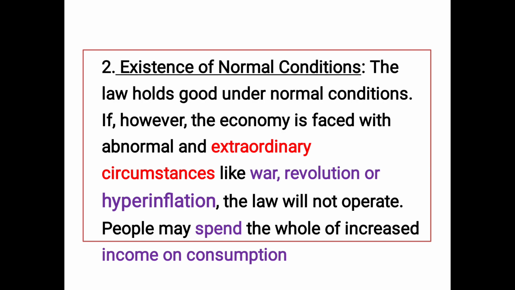For example, if there is a heavy rain in a particular area, what happens? Shortage of milk, they'll say. So people, what do they do? The packet which is sold for 20 rupees is being sold for 50 rupees. People rush and buy because they need to consume milk. So they spend their entire income on consumption. So under normal conditions, your expenditure is more towards consumption.